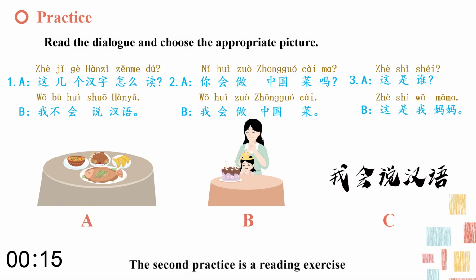The second practice is a reading exercise. Read the dialogue and choose the appropriate picture. You have 15 seconds to finish this exercise.